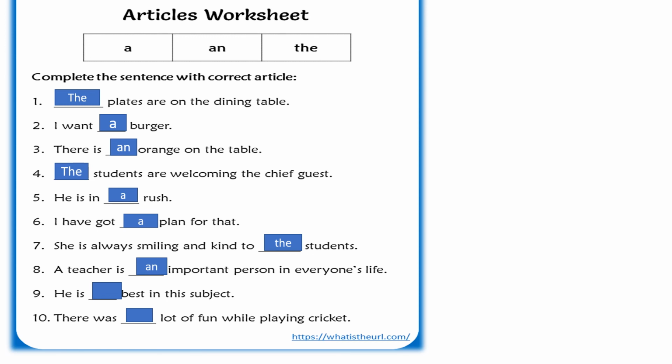The ninth sentence. He is dash best in this subject. Whenever we use the superlative degree, which article do we use, you know? We use the. Okay. The last one. There was dash lot of fun while playing cricket. It's a, isn't it? Yes, you are correct. It's a. Okay, so with this, we have finished with our today's topic.